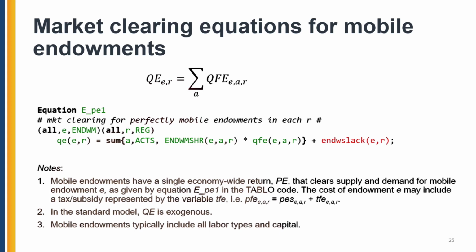The market clearing equation for mobile endowment is given by this type of equation in value form and in percentage change form. The cost of endowment E may include a tax or a subsidy represented by a variable TFE. In the standard model, QE is exogenous, and the mobile endowments typically, as you saw from your GTAP set, include labor types and capital.